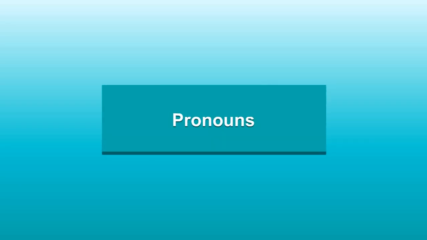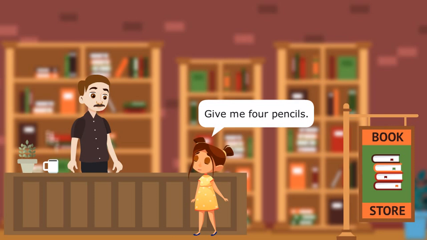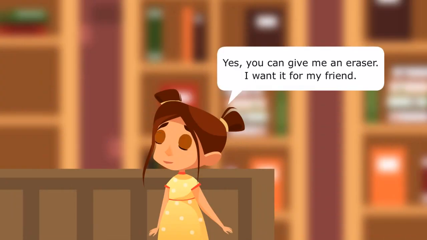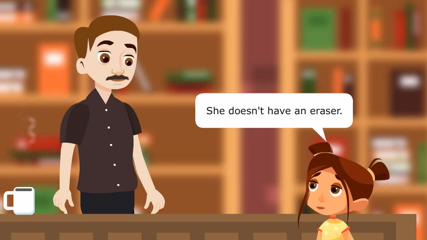Pronouns. Give me 4 pencils. Do you want a sharpener and an eraser also? Yes, you can give me an eraser. I want it for my friend. She doesn't have an eraser.